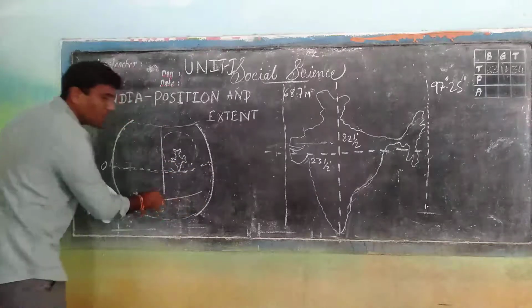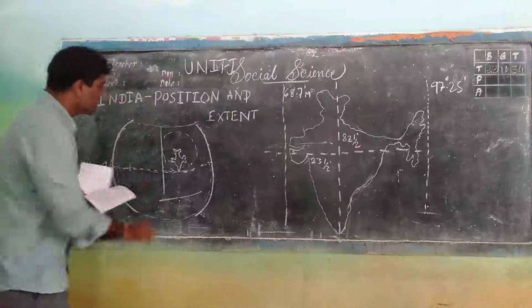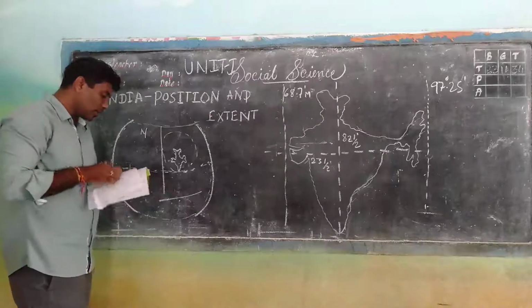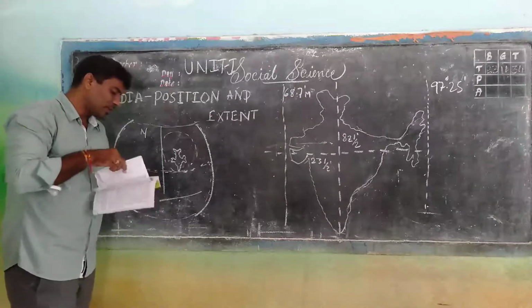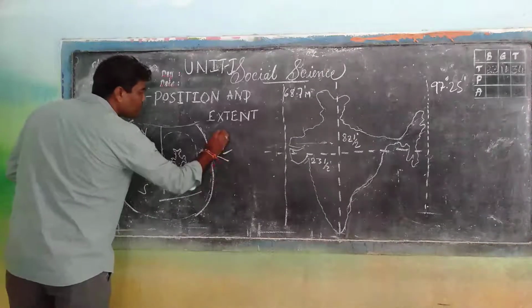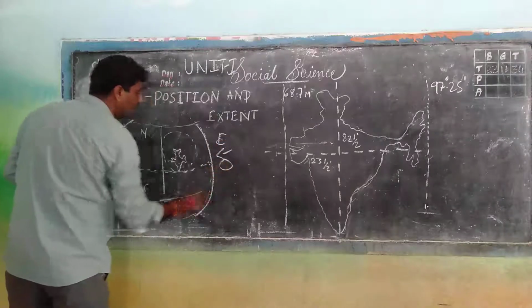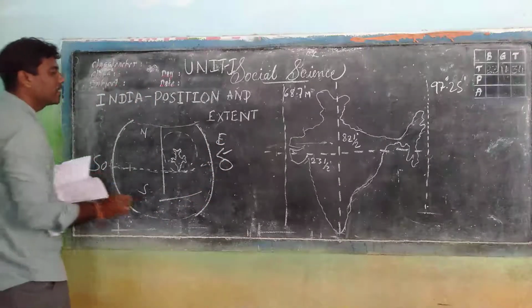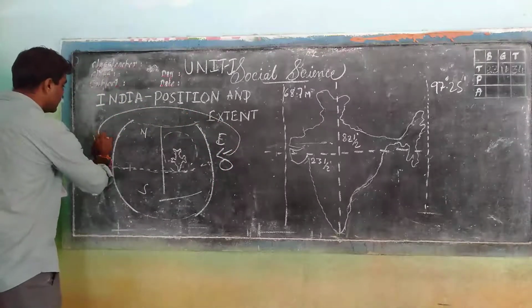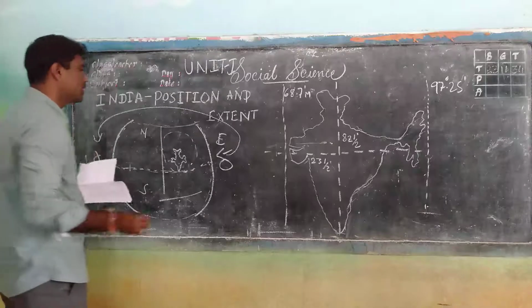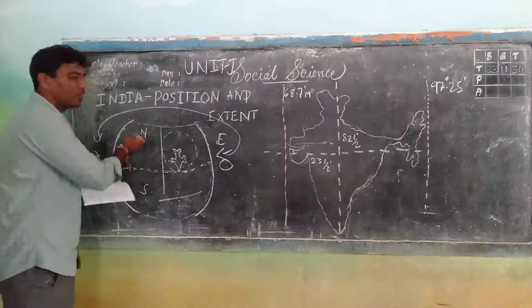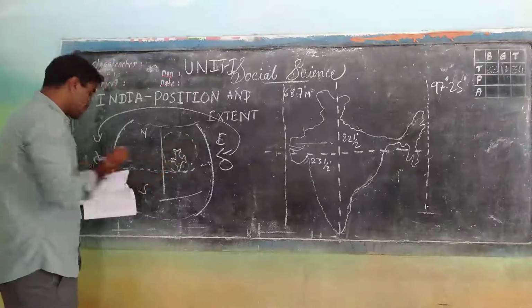This is the south part of the globe and this is the north part of the globe. India is located in the northern part and the eastern part. East means the sun rises here and sets on this side. This is east to west. So, northern part of the hemisphere and eastern part.